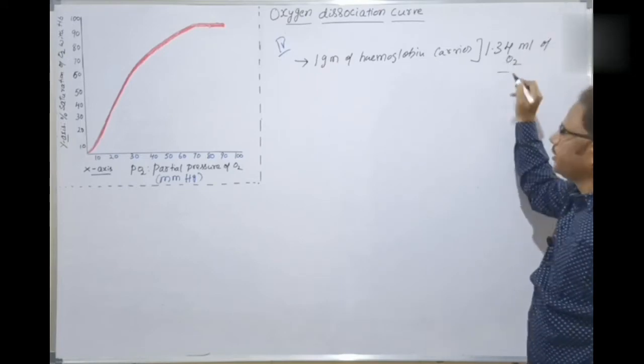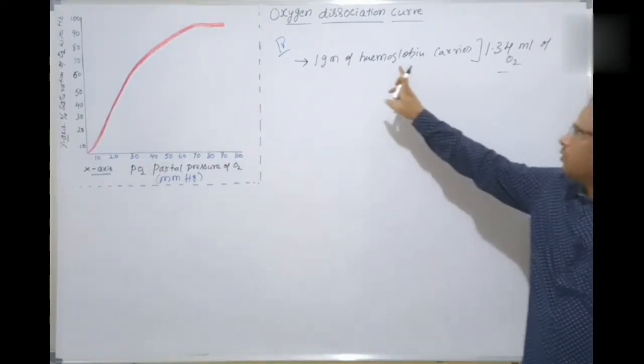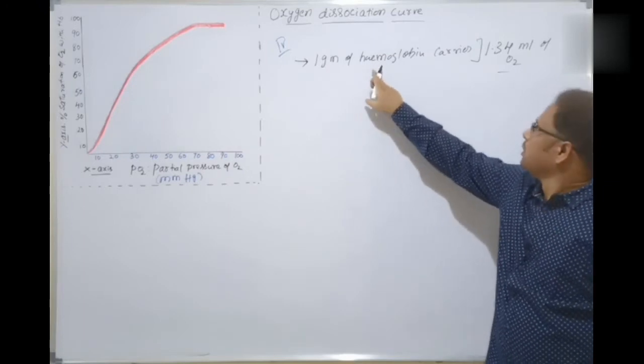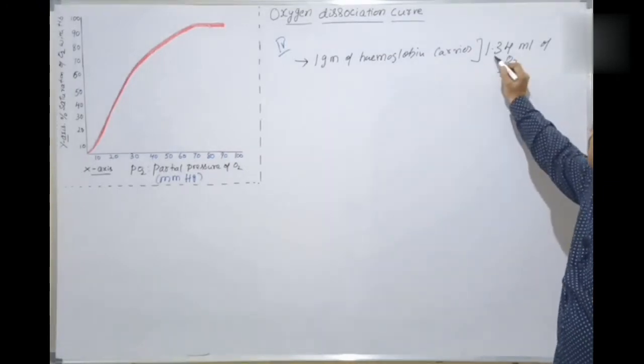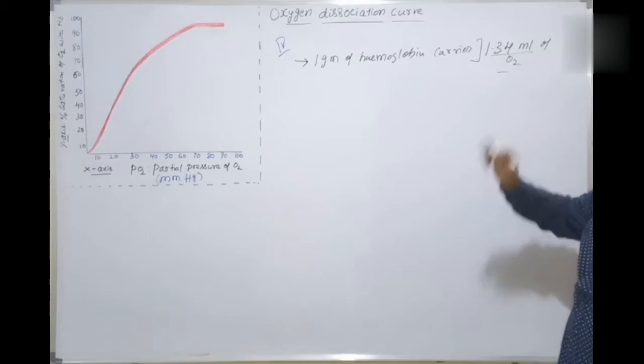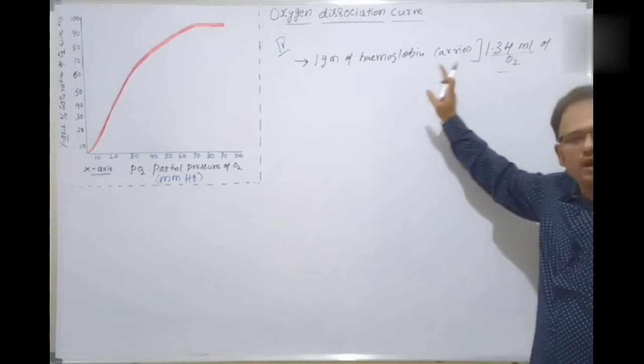This is the standard value. 1 gram of hemoglobin molecule carries 1.34 ml of oxygen, so as to form oxyhemoglobin.